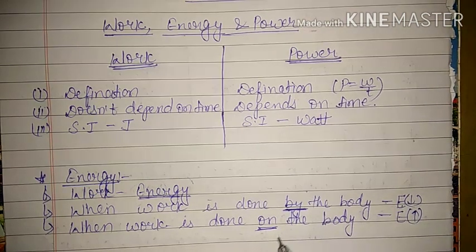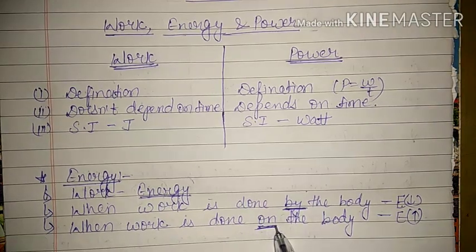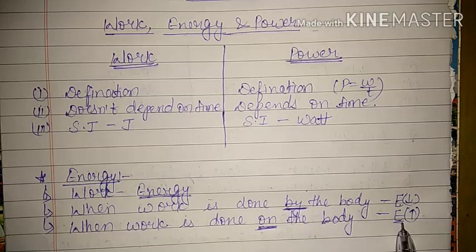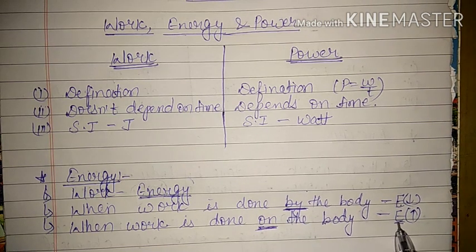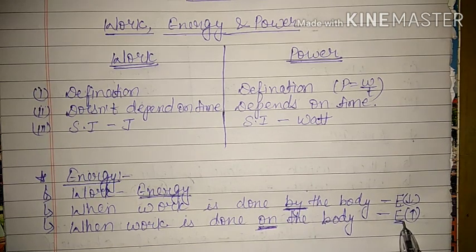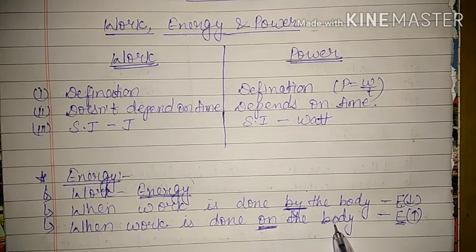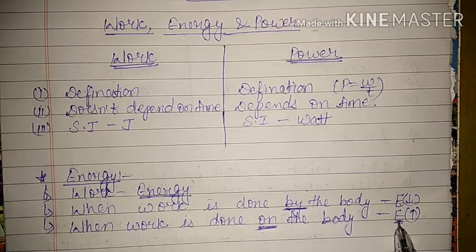Similarly, if work is done on the body, that means somebody is doing work on the body, then its energy will increase. While having breakfast, you were doing work on your body, meaning you were giving energy to it. That's why its energy level was increasing. That means when work is done on the body, then its energy increases, obviously, because it gains energy.